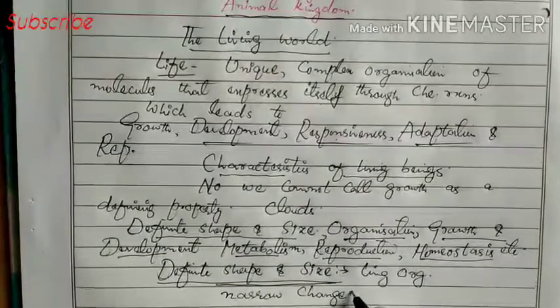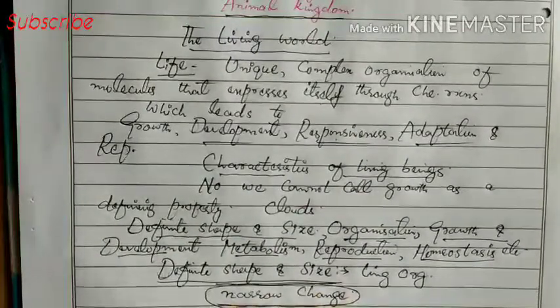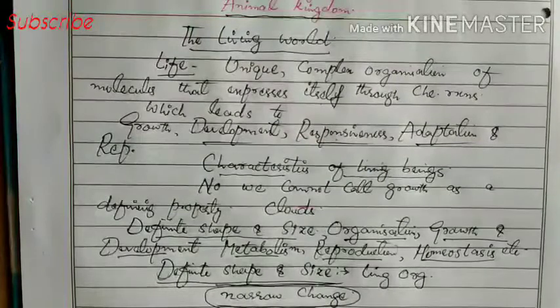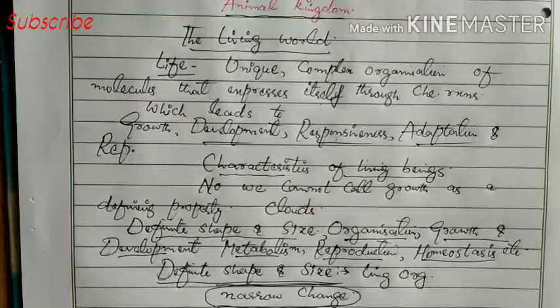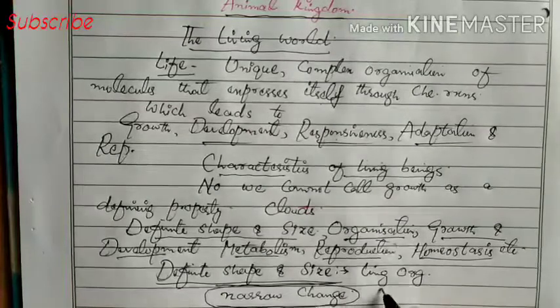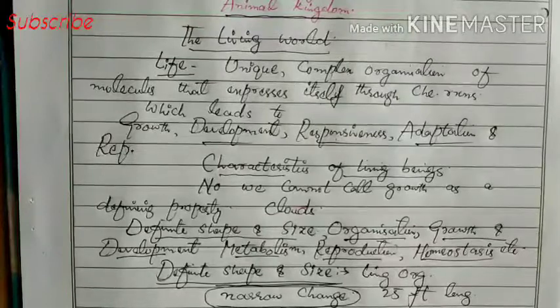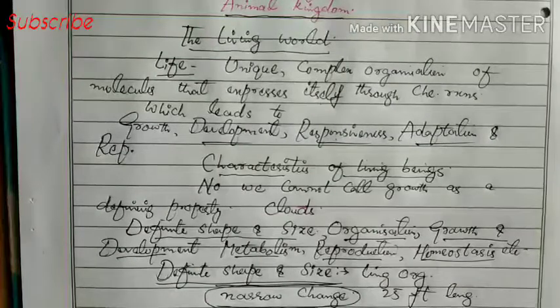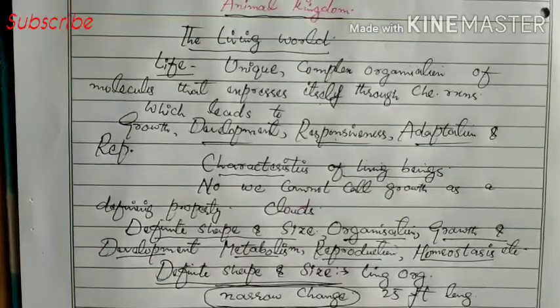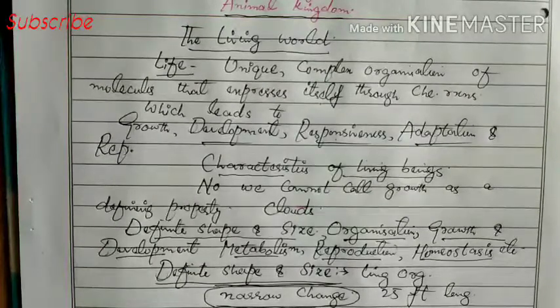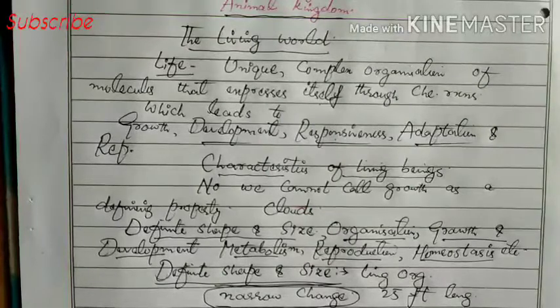For example, if we take human beings, we will not see any human being who is 25 feet long. There is only small variation in the size of human beings. So this definite shape and size changes within a narrow range.